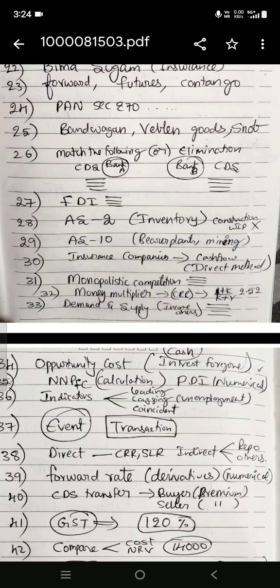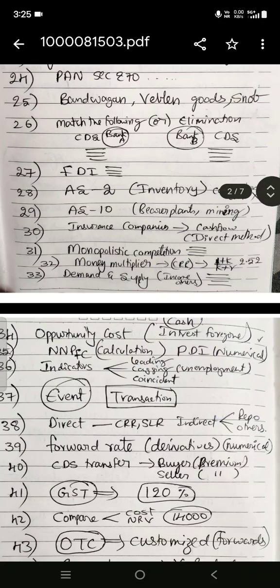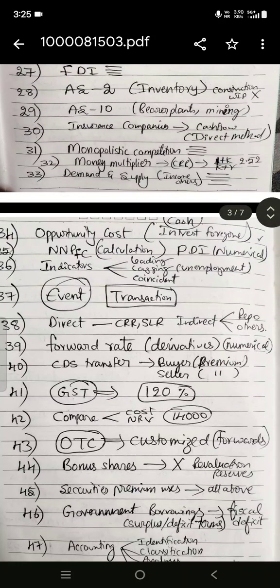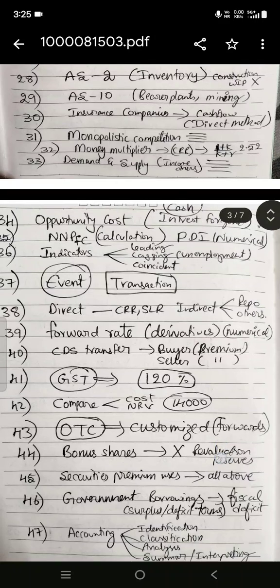Monopolistic competition, some statements were given. Money multiplier, I remember 1 plus k by k, or around 2.5, is the answer. Demand and supply, there were large statements, some four statements, and there were income relations and everything.